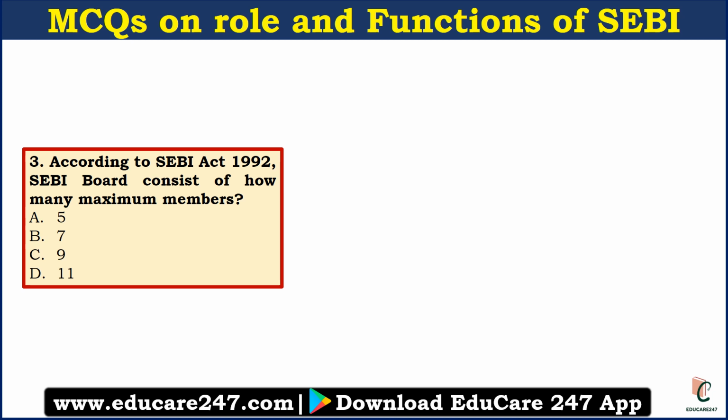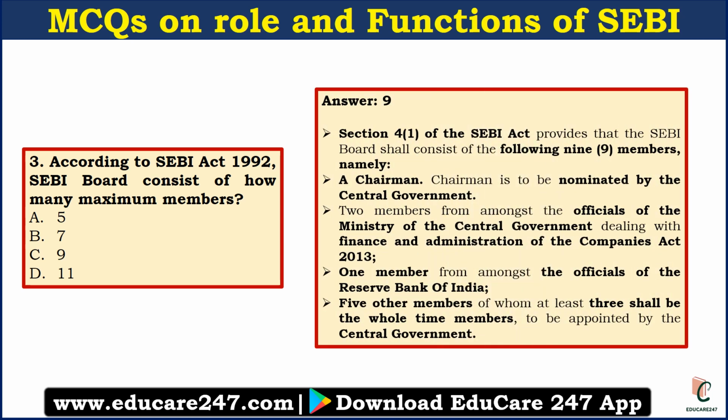The third question is, according to SEBI Act 1992, the SEBI board consists of how many maximum members? The answer is 9. According to section 4.1 of the SEBI Act, the following 9 members can be part of the SEBI board. One will be the chairman and will be nominated by the central government. 2 members are officials of the Ministry of Central Government and they have experience in finance and administration of Companies Act.